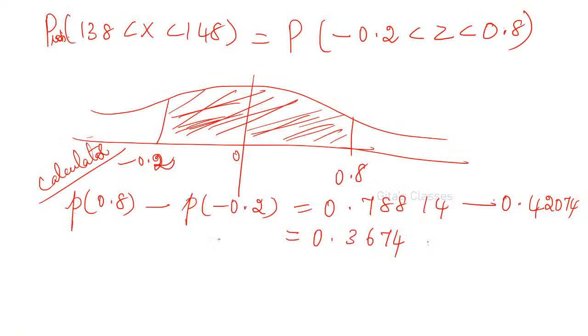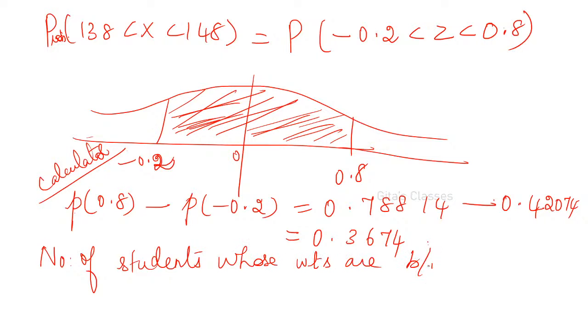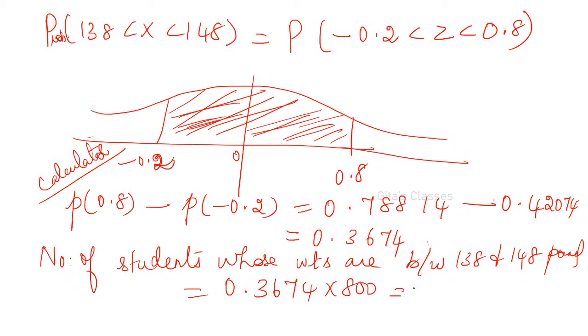Therefore, it should be multiplied. So, number of students whose weights are between 138 and 148 pounds is equal to, you have to multiply 0.3674 into 800.